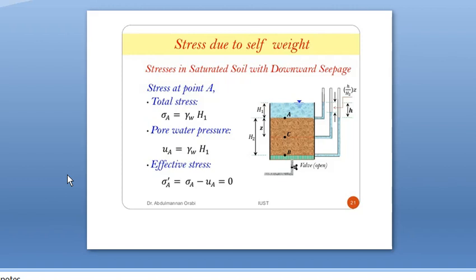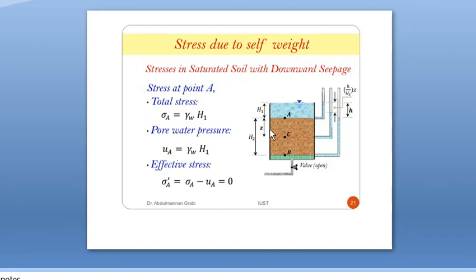Next I can take this figure here. Stress at point A; consider this point A, the point C, point B. At point A, total stress is equal to sigma A. For calculating total stress at A, what is the procedure? We have to find the weight above that point. Here there is only water, so unit weight of water into that height is the total stress.